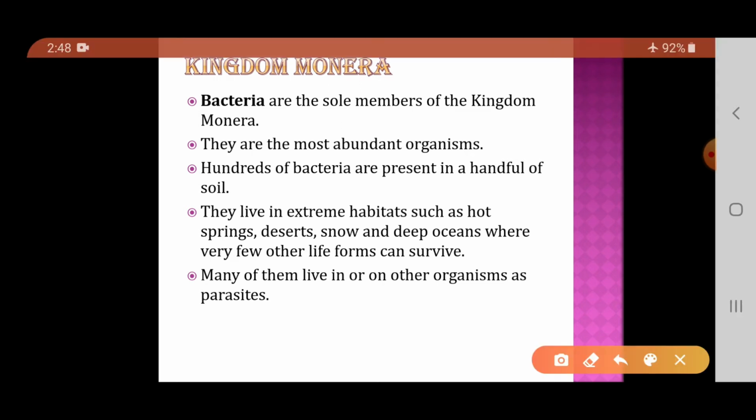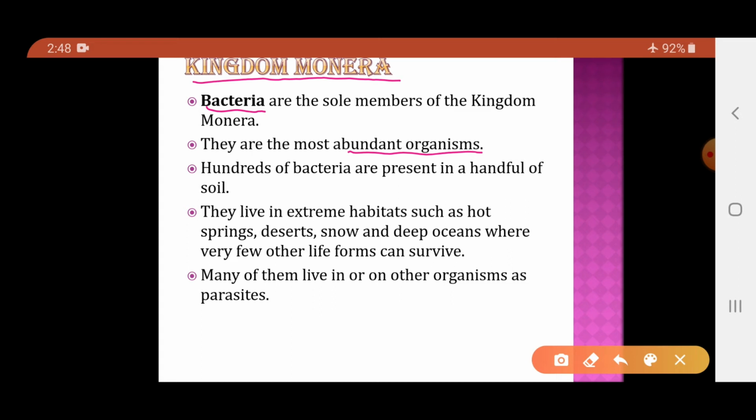So the first kingdom proposed by Whittaker is the kingdom Monera. Basically, which organisms are included in this kingdom? This kingdom mainly includes the bacteria, and they are the most abundant organisms present in the universe.